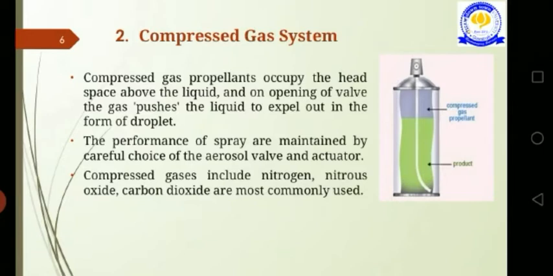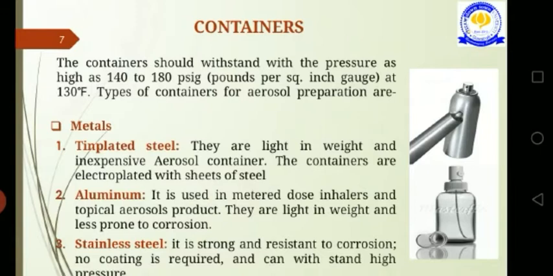So this is the metering valve. The meter is connected with the aerosol spray, and you select the dose measurement. If you want to get a 10 ml dose, then you set 10 ml, and approximately 10 ml dose will be delivered to you.